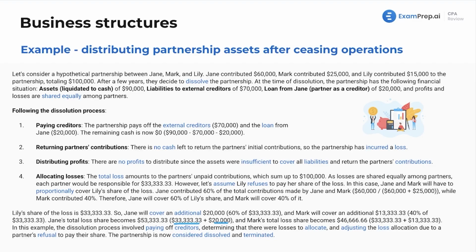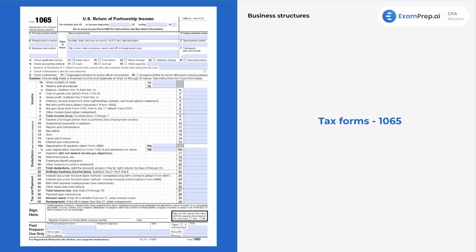Next up, we've got some special treats for you. Now here we are introducing our tax returns, good old 1065. First off, make sure you just memorize that the 1065 is the tax return needed for partnership income.